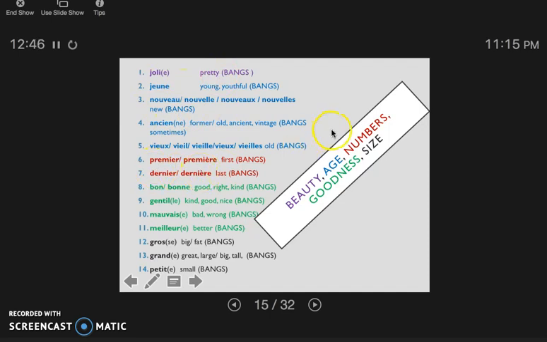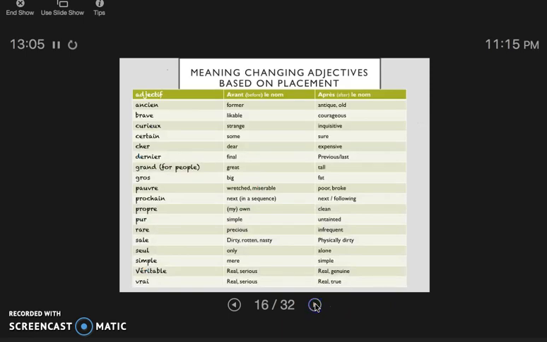Premier, dernier, ordinal numbers like deuxième, troisième, those will always go in front. Things like goodness, bon, gentil, mauvais, meilleur, these will always go in front. Gros, grand, petit, these often go in front of those nouns. And here's a little bit of a reason why.